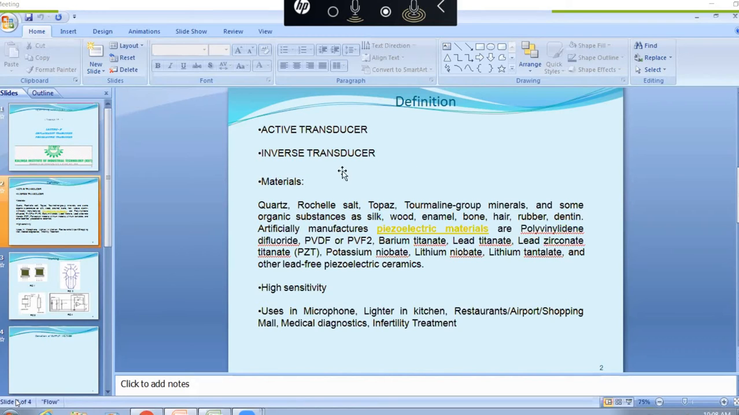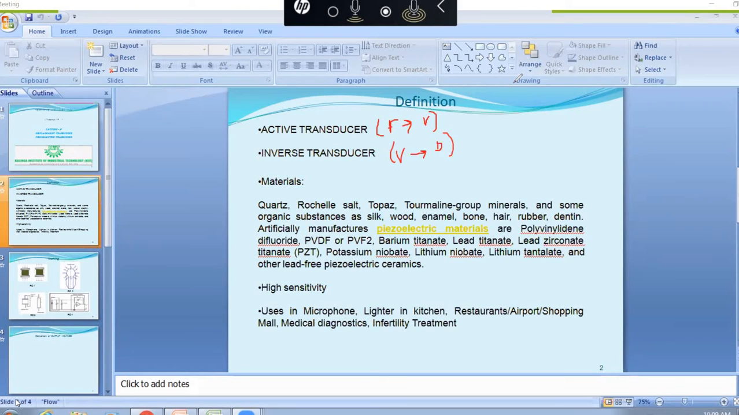So the piezoelectric crystal transducer property is that it is known as an active transducer, as well as an inverse transducer. So those are the main properties of piezoelectric transducers. The active transducer is called a self-generating device, and it converts force to voltages or electrical charges. And an inverse transducer means if we apply some voltage, then we get some mechanical vibration, some displacement, some mechanical energy. That's why it is known as the inverse transducer.